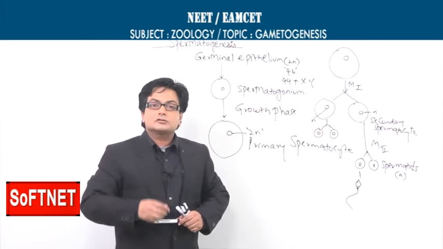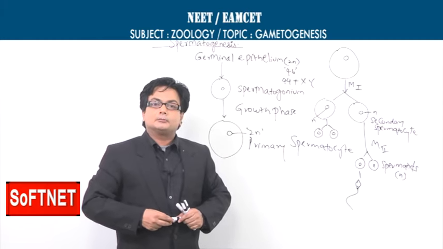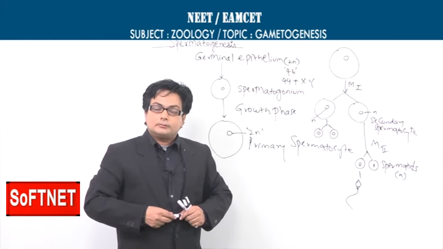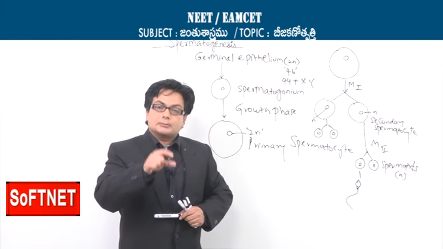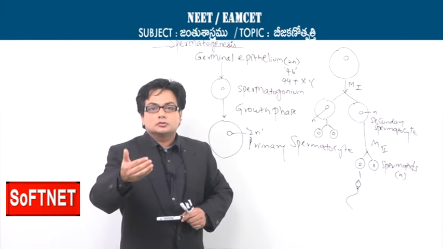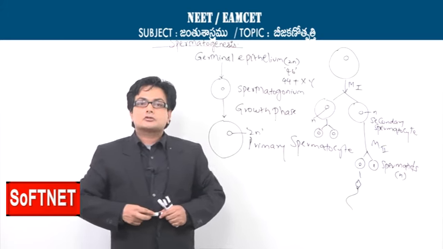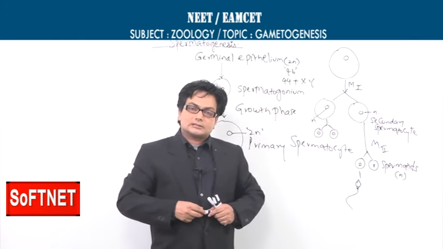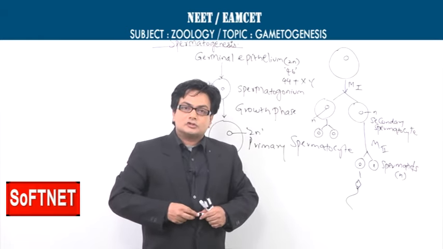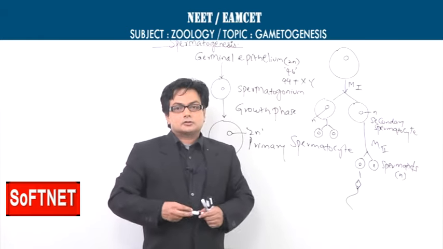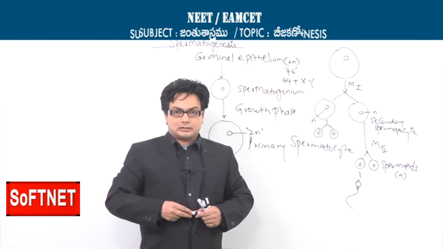Once the spermiation takes place, the journey of the sperm begins, and the sperm will make its way from the seminiferous tubule and get into the next structure, which is called the rete testis. And from the rete testis, it goes into the vasa efferentia and gets stored in the epididymis.